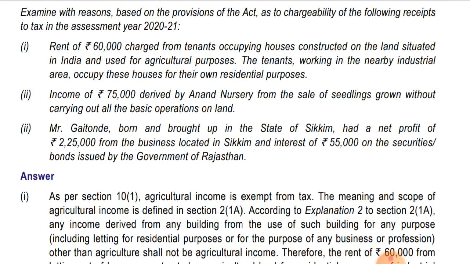Income of 75,000 derived by Anand Nursery from the sale of seedlings grown without carrying out all the basic operations on the land.